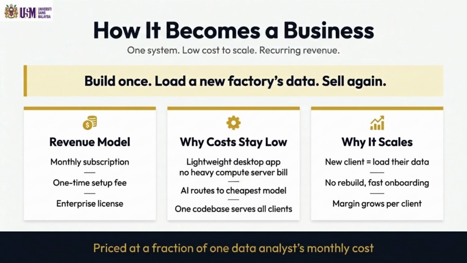So how does this become a business? Three things. Revenue: companies pay a monthly subscription and a one-time setup fee, with an enterprise license tier for larger clients. Second, cost stays low. It runs as a desktop app, so there's no cloud server bill, the AI engine moves to the most cost-effective model, and one codebase serves every client. And it scales, because onboarding the next factory doesn't mean rebuilding anything. It means loading their data. No rebuild, fast onboarding. The margin grows with every new client we add.